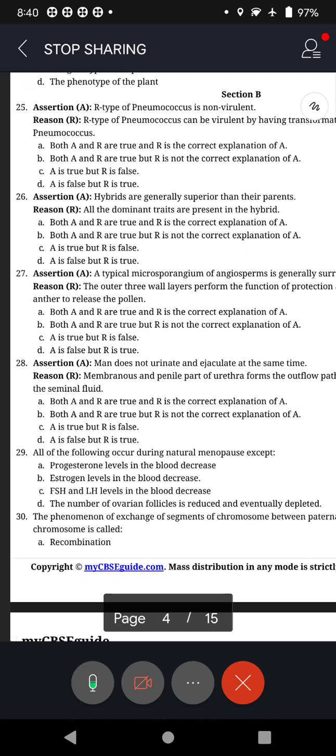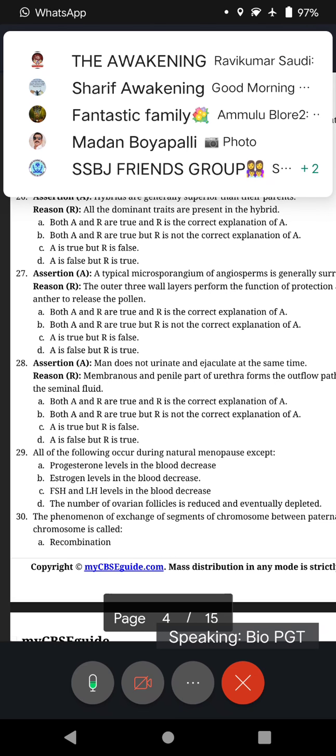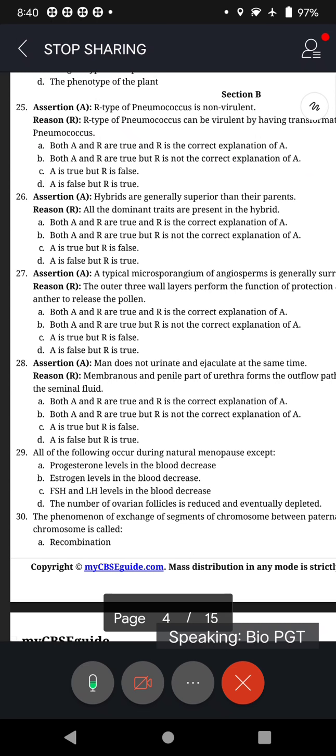Transforming principle. Remember what Kadkol is telling? Who has done this experiment, Kadkol? Frederick Griffith. Yes, very good. So let's see the alternatives. A: Both A and R are true, and R is the correct explanation of A. A for assertion, R for reasoning. Just see if the statement tallies with that.